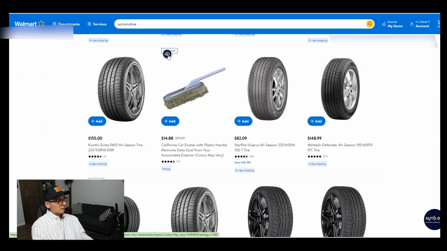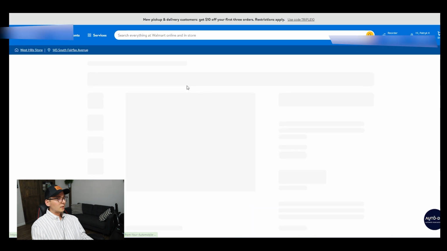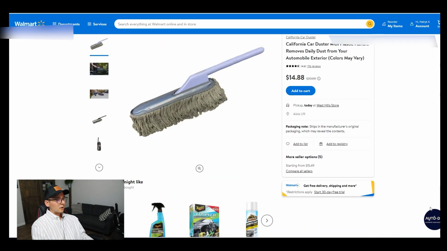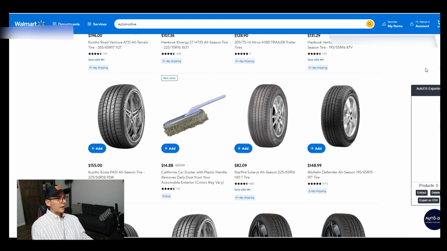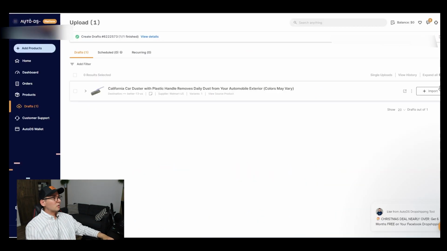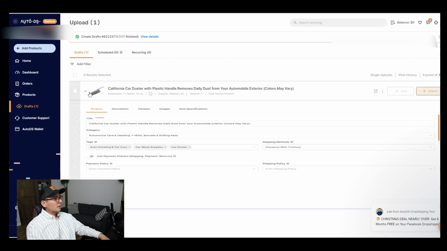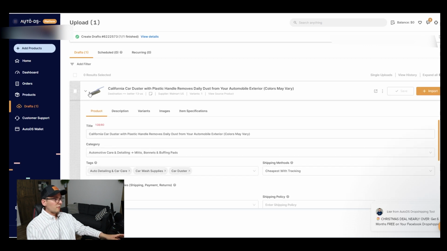I can just simply click on this button right here that will send it to the AutoDS, or I can open the item and I will have a button right here that will allow me to add this item to the AutoDS, okay? But I'm gonna go back and I'm gonna use this button right here to send this item to AutoDS. Okay, so my items show up in the draft. That means that I can edit it and set it up for my store. So I'm gonna click on this item and I'm gonna edit a few things, okay?